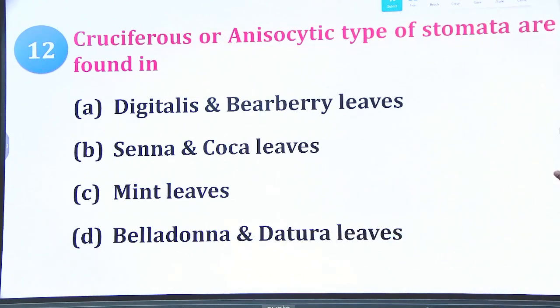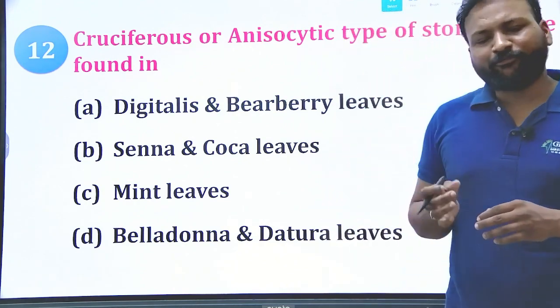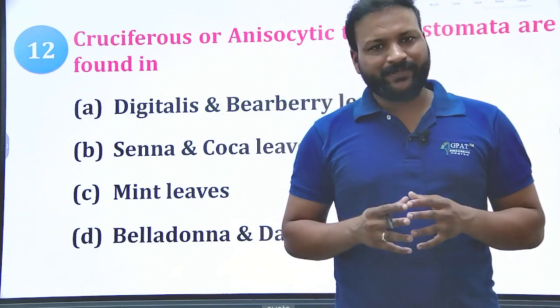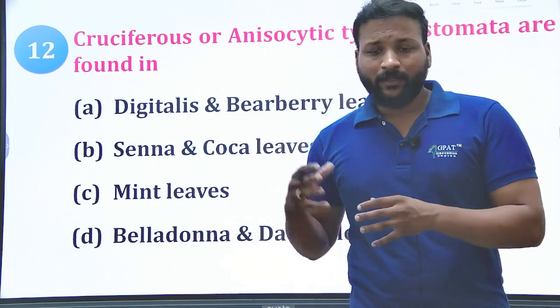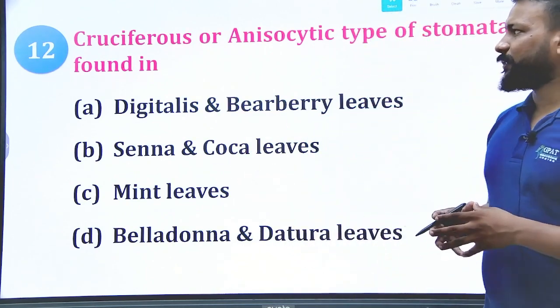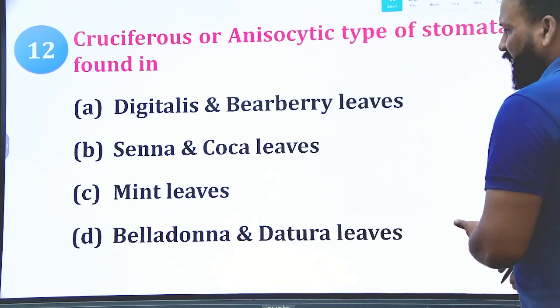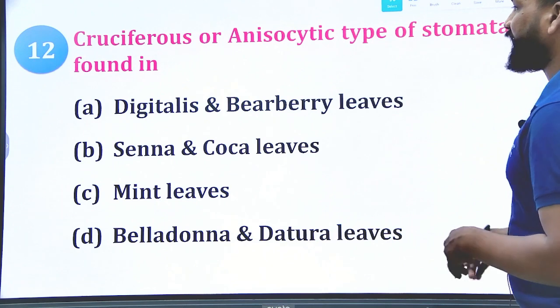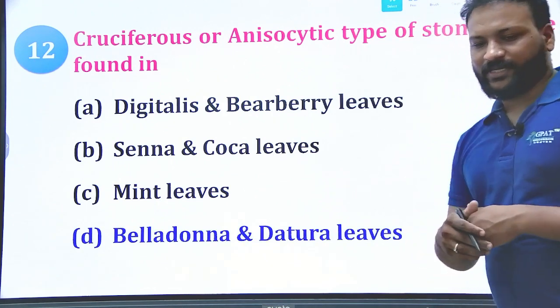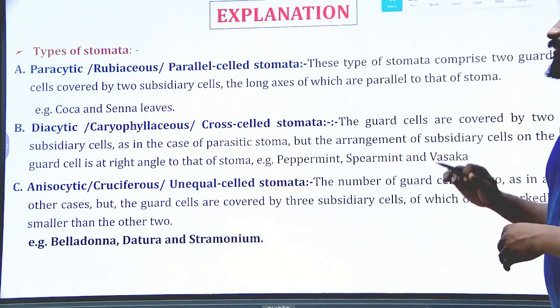Next question. Cruciferous or anisocytic stomata are found in. Very important, but only for a few plant species you need to remember the type of stomata they contain. Let me check the right answer here. Either digitalis or belladonna leaves, or senna, or coca leaf, or mint leaf, or belladonna and datura leaf. Anisocytic stomata, where have you observed them? Yes, option D, belladonna and datura leaves.